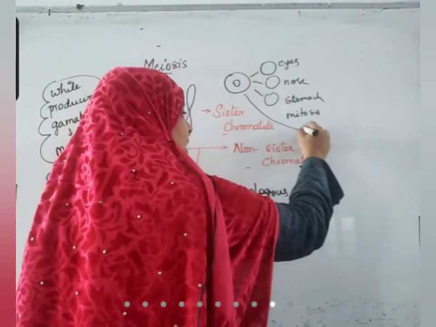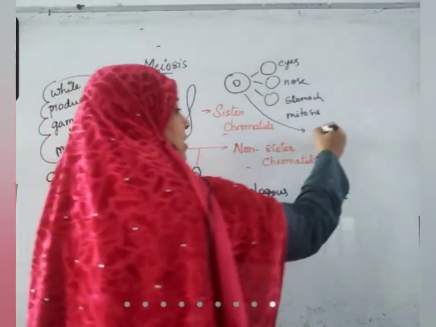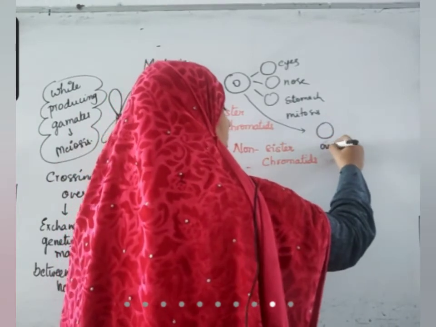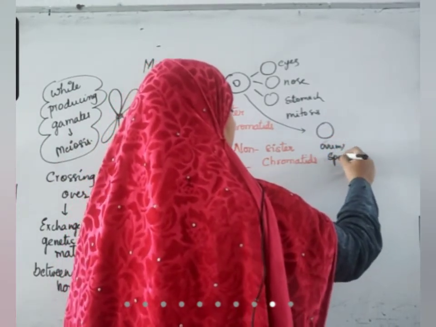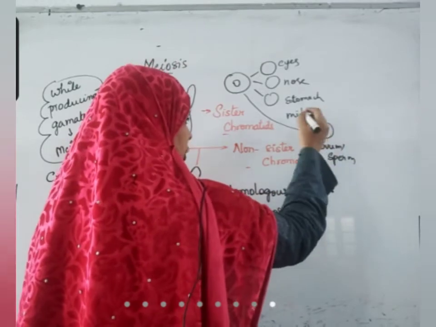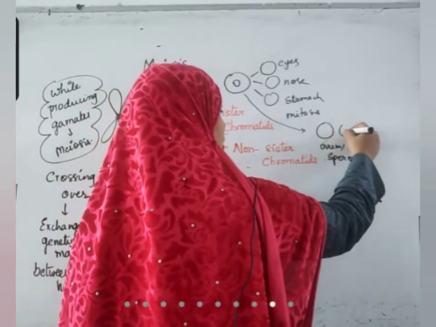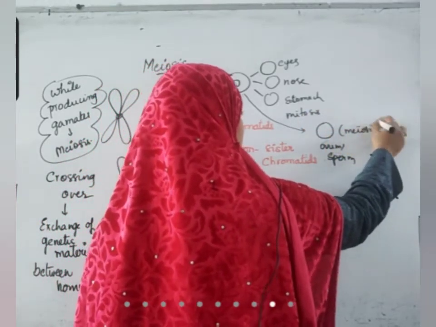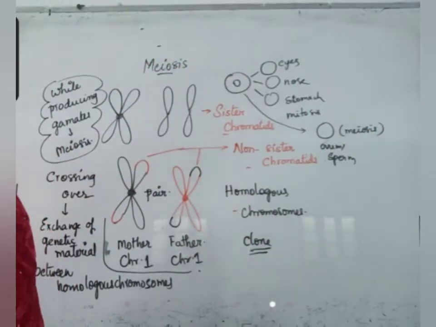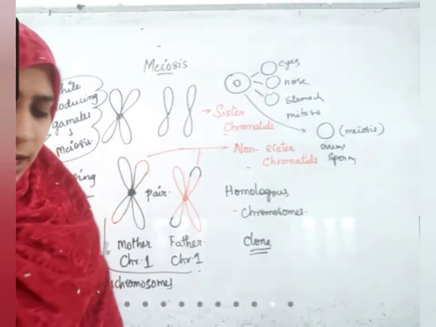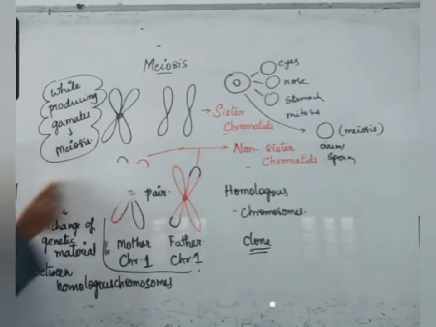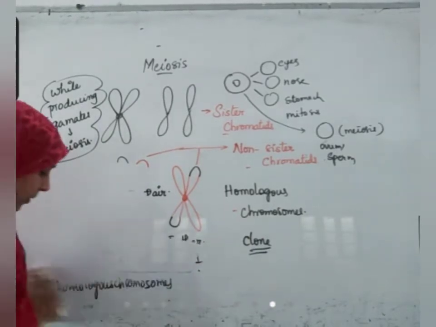But cells that form gametes, whether it is ovum or sperm, are produced by a process called meiosis. Okay, that's very important. Now we'll see what happens in the process of meiosis.